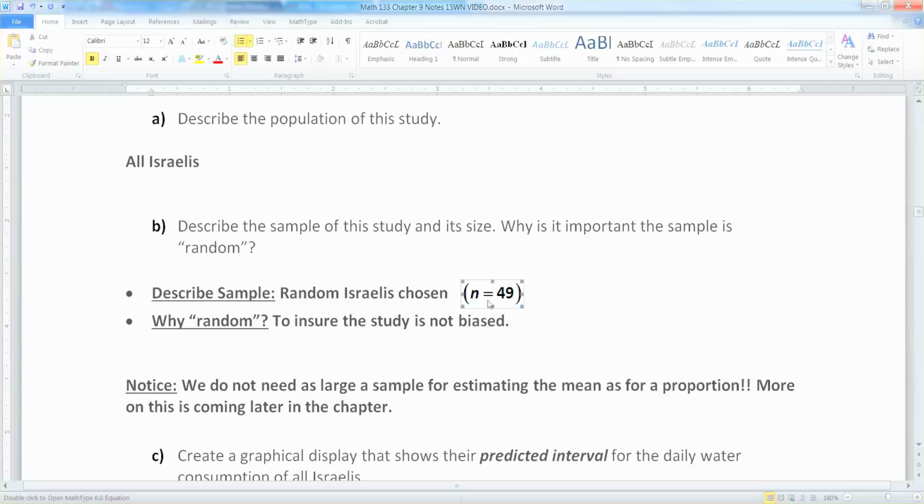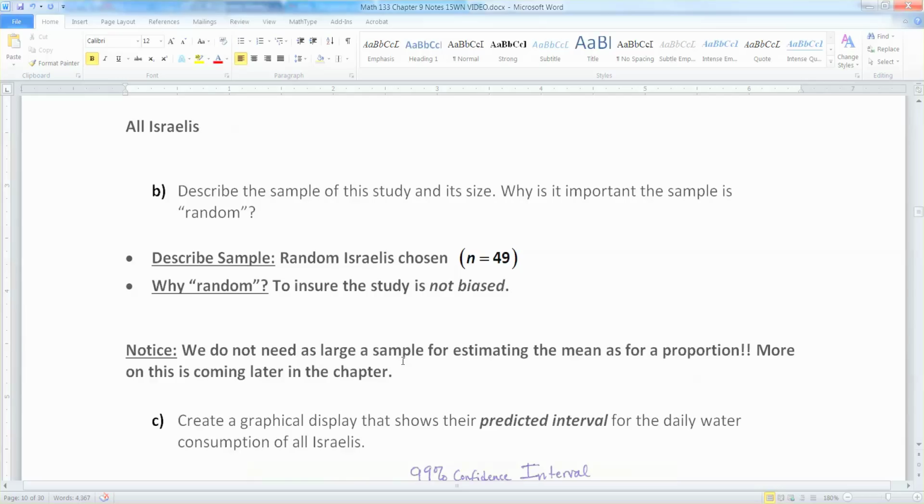All right, so the sample would be the random Israelis chosen. There were 49 of them. And then why is it random? Why is that important? That's to ensure that the study is not biased. We do not want biased studies. And again, notice that we do not need as large a sample for estimating means as we did for proportions. And we'll see more of that later on.